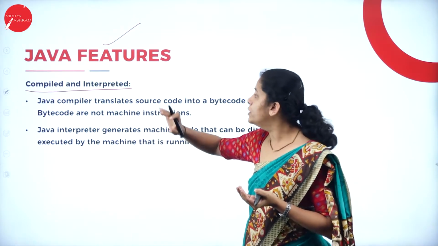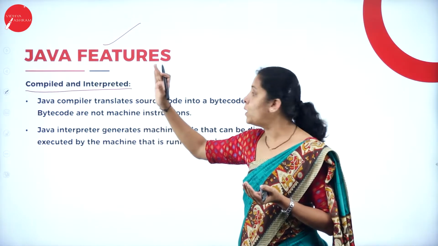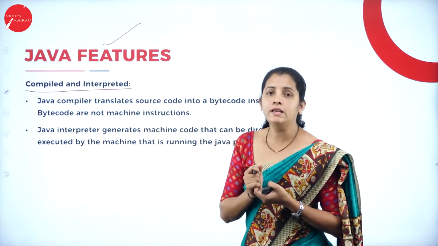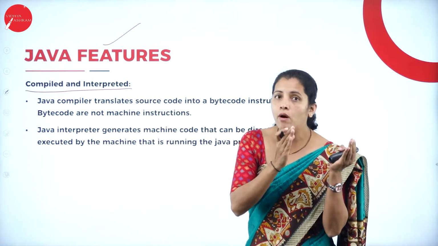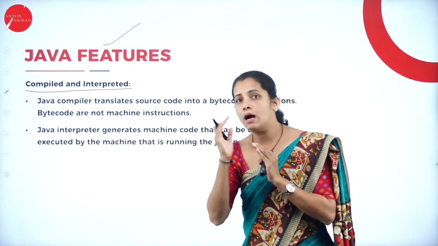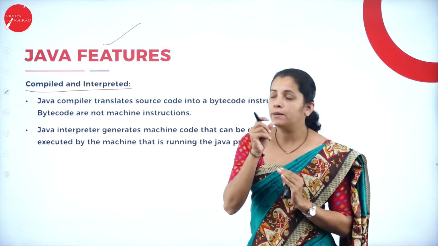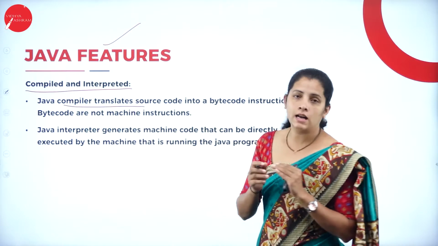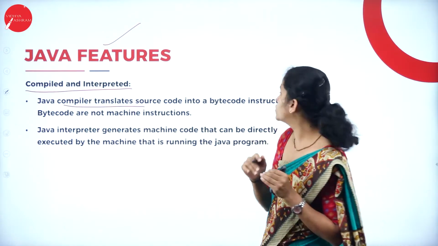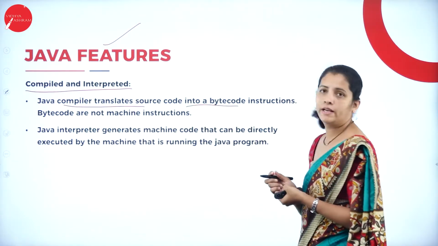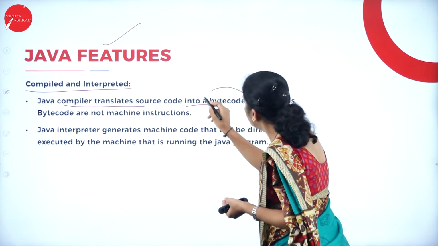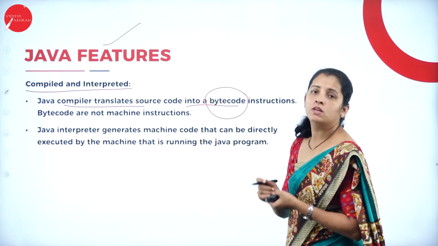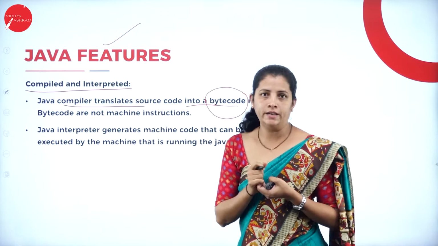That means during the compilation. So what is compilation here? That means translating the Java code into some other form. During the compilation, the compiler translates Java source code into the bytecode. So here, because of bytecode, Java is different.